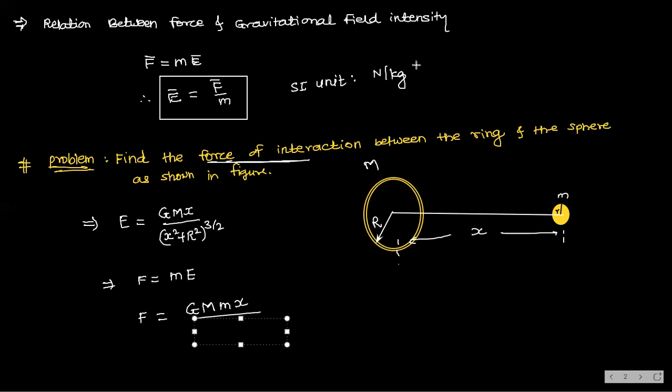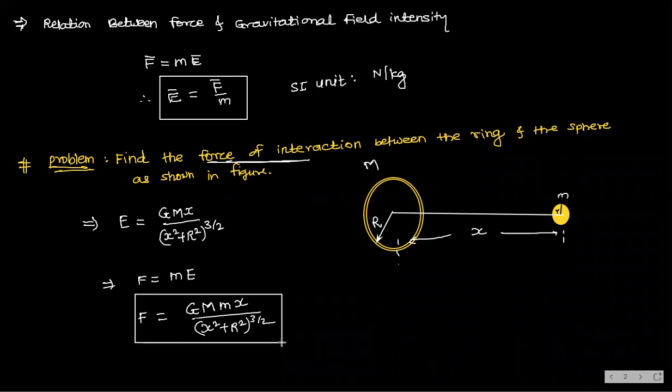Just find the force, that's it. Gravitational field intensity we have just calculated on the axial point of a ring, and then we have to find the force. That is the force of interaction. Clear?